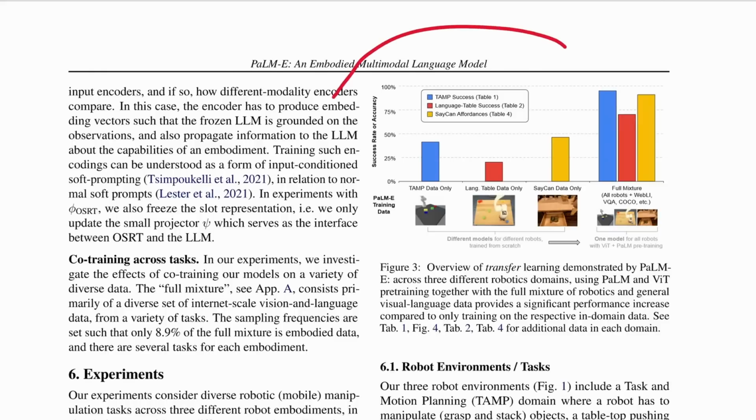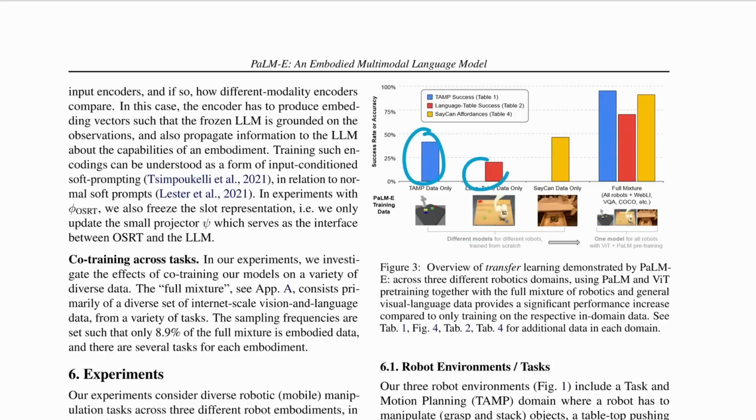And here we are where you can see figure 3, and this is where we show the positive transfer. What you're looking at here is the 3 environments we were looking at earlier. The TAMP environment, as we'll call it, which is the simulated environment with the blocks. We have the language table environment, where again, you have the robotic arm moving these different shapes on a table. And we have the SayCan data set, which is this robot that moves around the Google office doing various things. And what you'll see is the performance if trained on each of them individually.